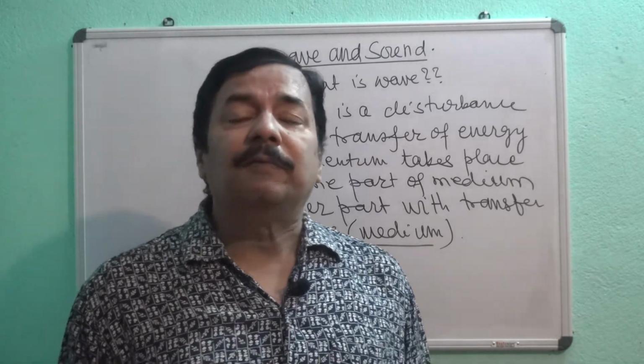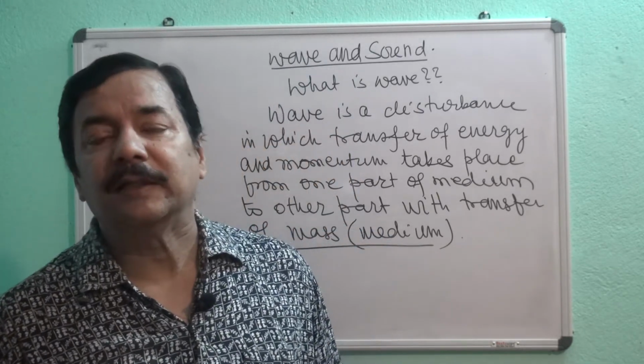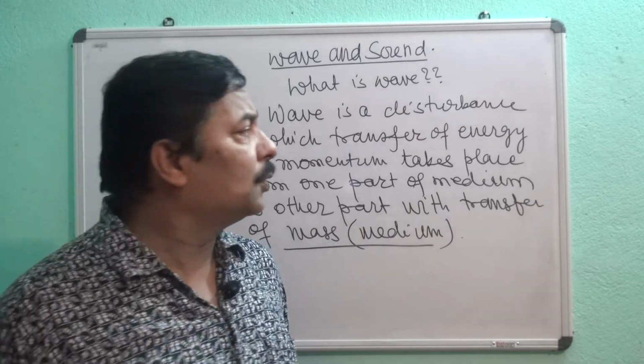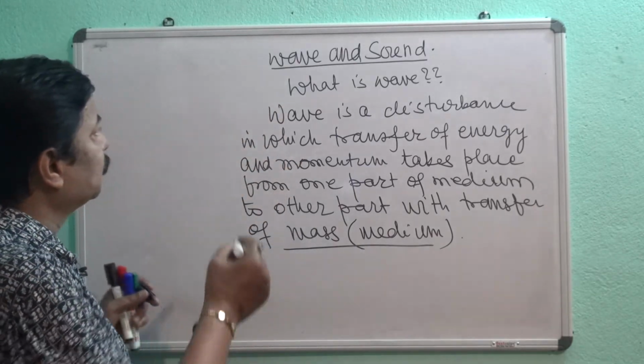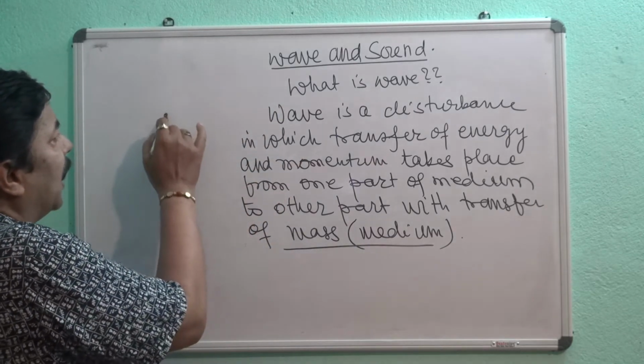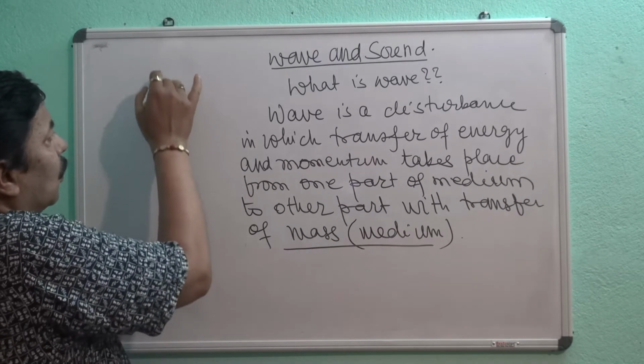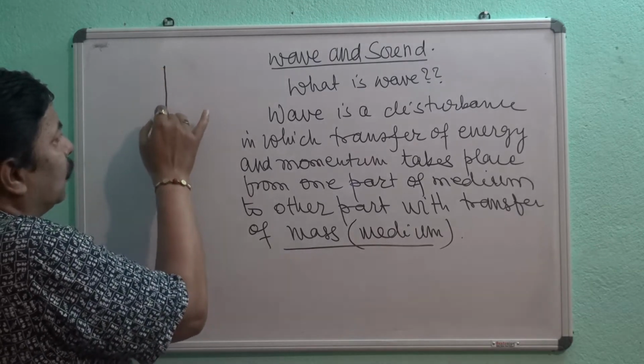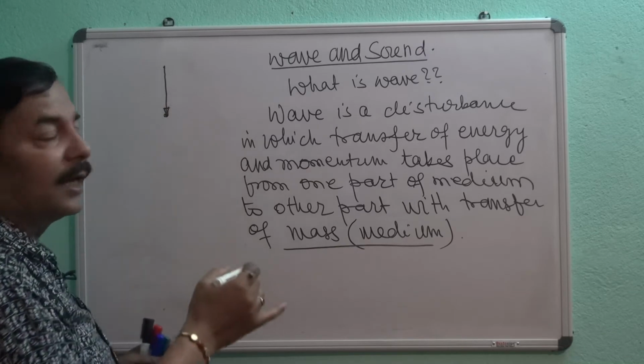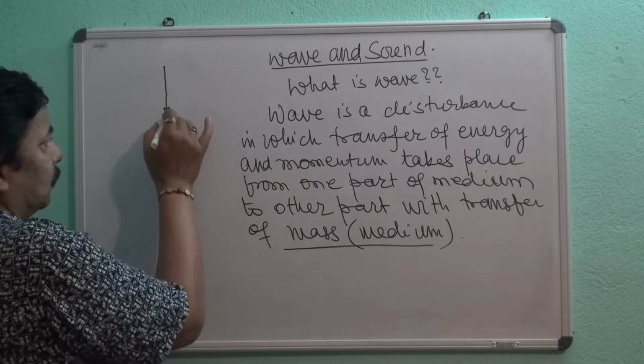Another example we can take is a pool of water, and we drop a stone. That means we are supplying energy.